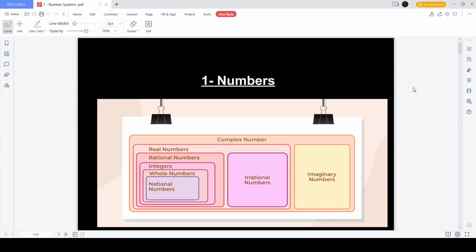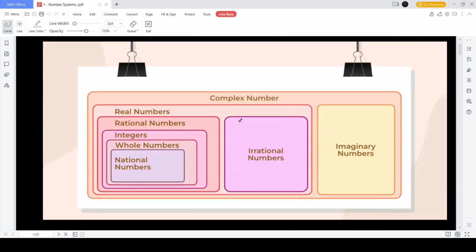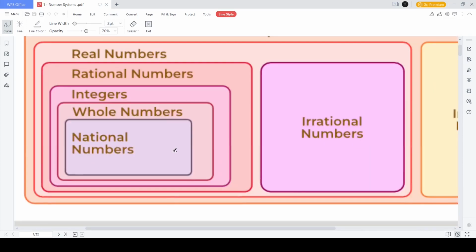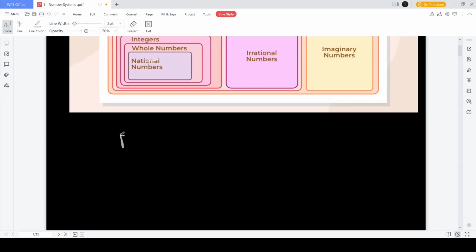The first topic is going to be numbers. Numbers are categorized in many ways. One of the ways is based on their range. Based on their range, they can be categorized into these categories. Firstly comes the smallest one. It's not national, sorry, it's natural. Natural numbers are numbers starting from, not zero, numbers starting from 1, 2, 3, and so on. These are numbers that go on till infinity.